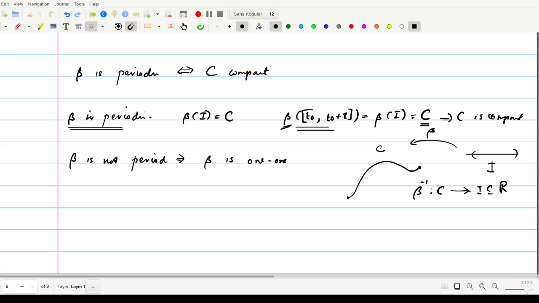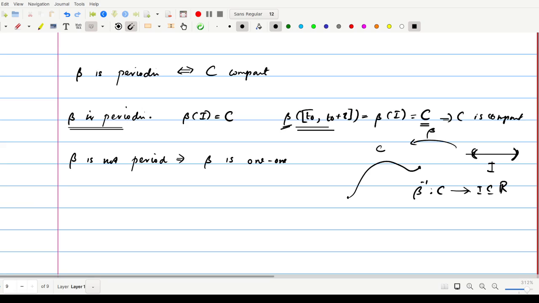Once you prove this beta inverse is a continuous onto map from C to I, then beta inverse does not attain a maximum on this interval because it is an open interval. Clear? So this C cannot be compact.